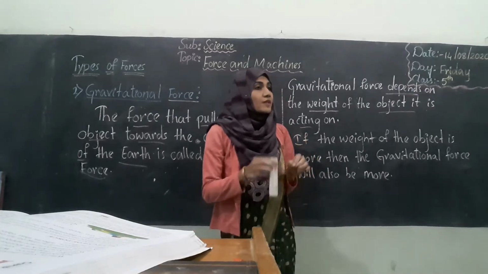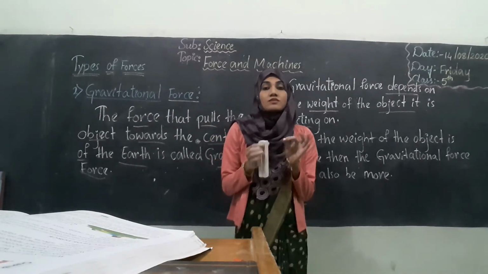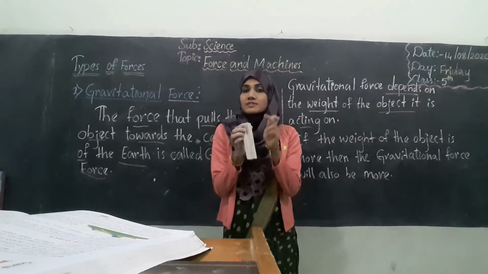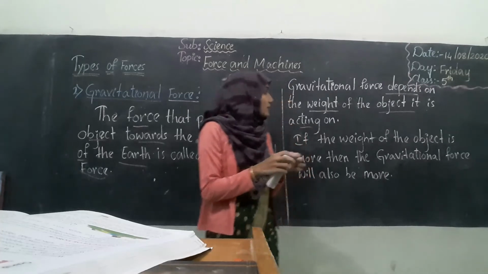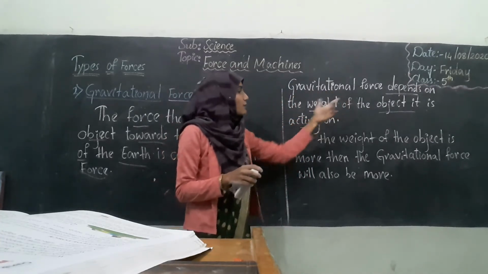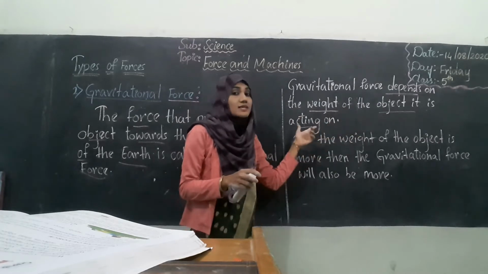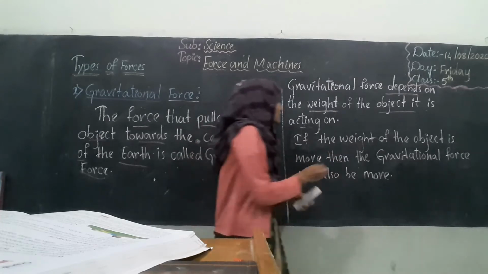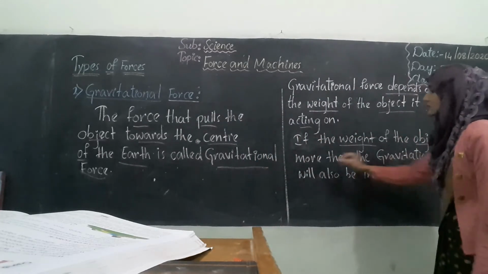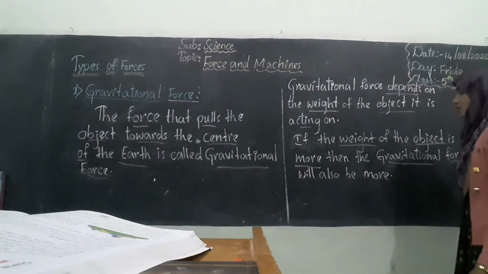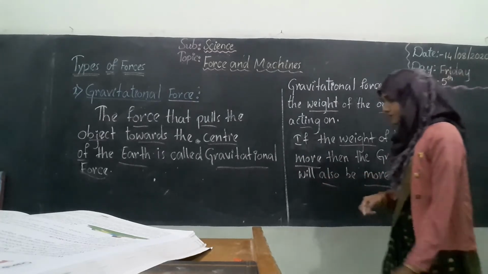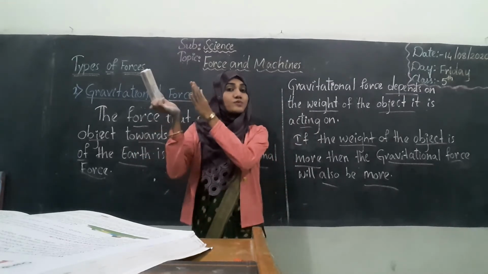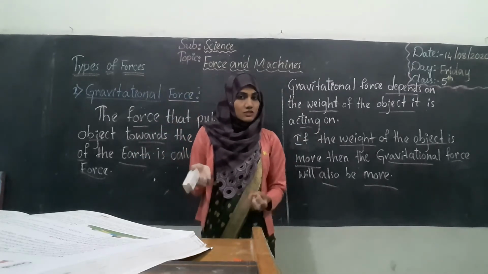It is because the gravitational force will be more for the object which has more weight. That is what it is saying. So gravitational force depends on the weight of the object it is acting on. If the weight of the object is more, then the gravitational force will also be more. The heavier the object is, the more the gravitational force will be.